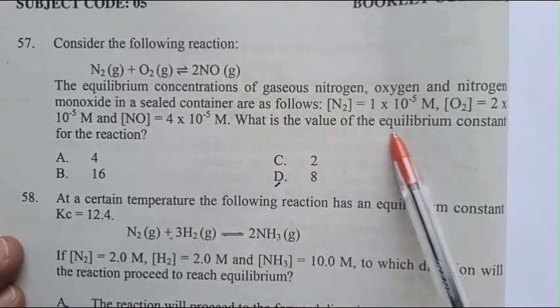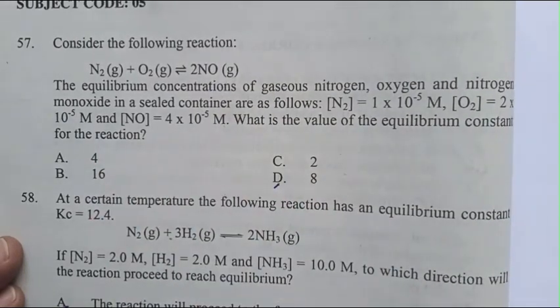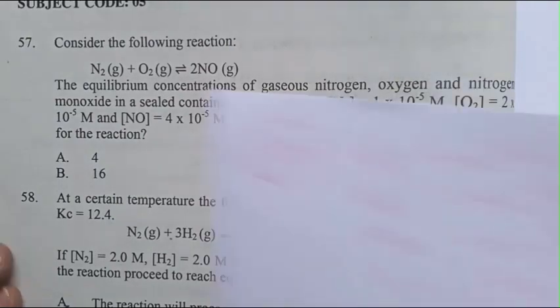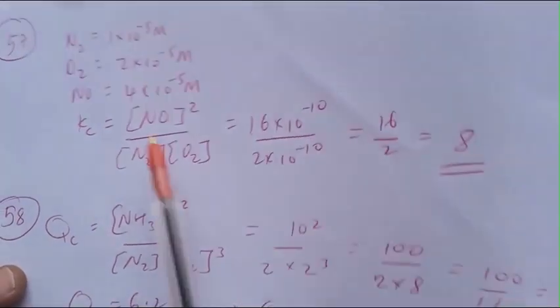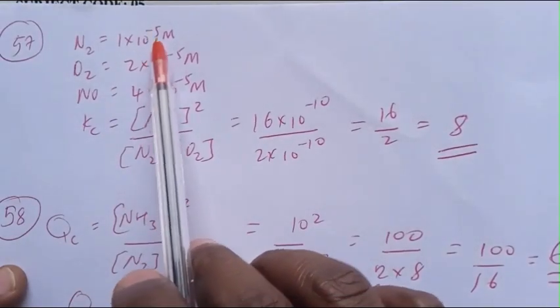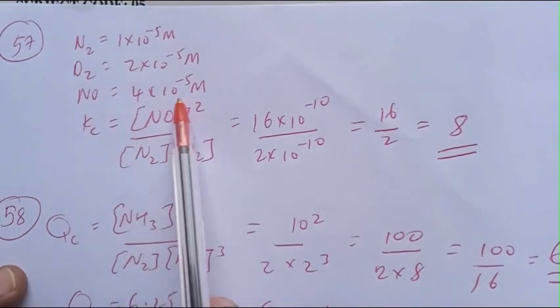What is the value of the equilibrium constant for the reaction?